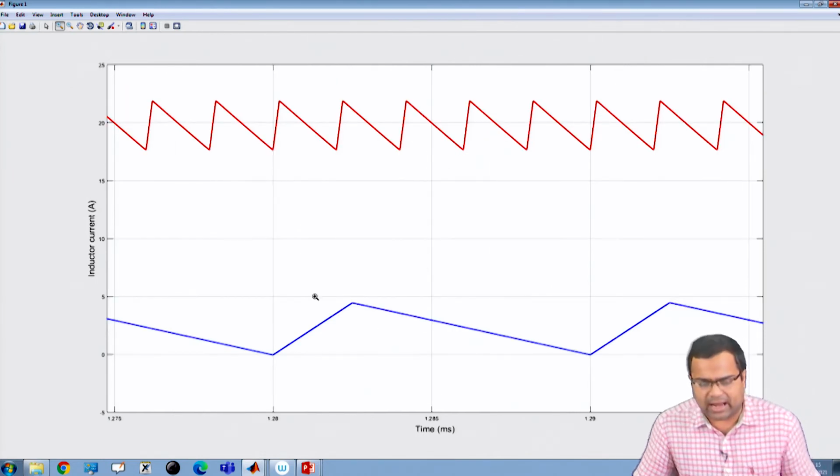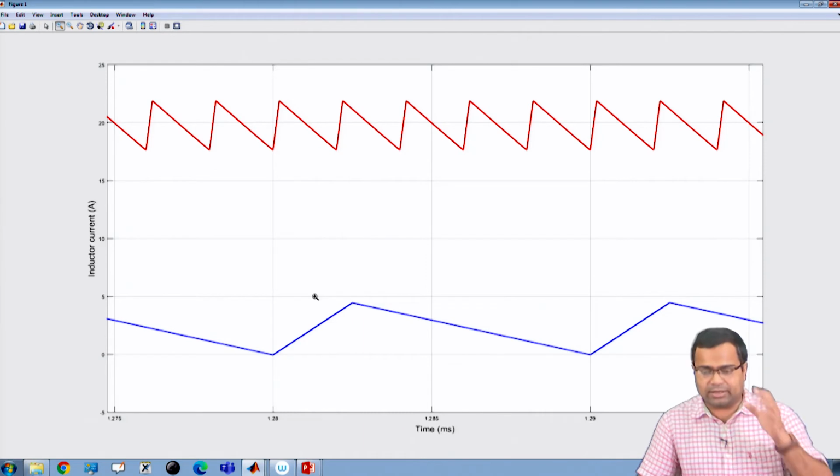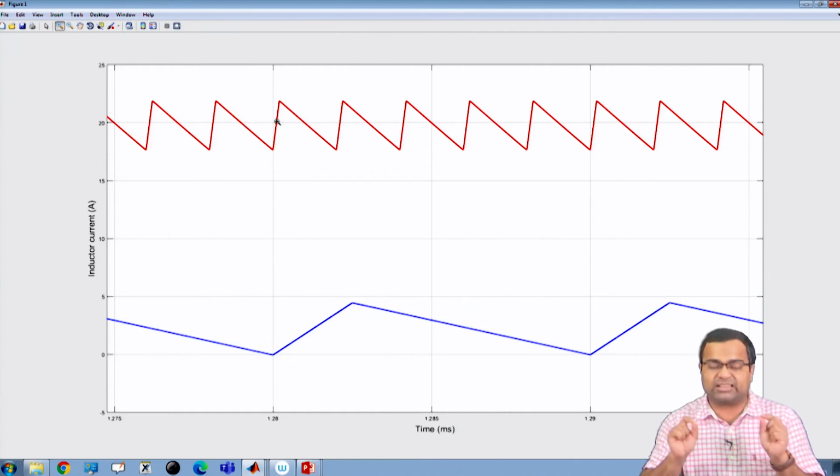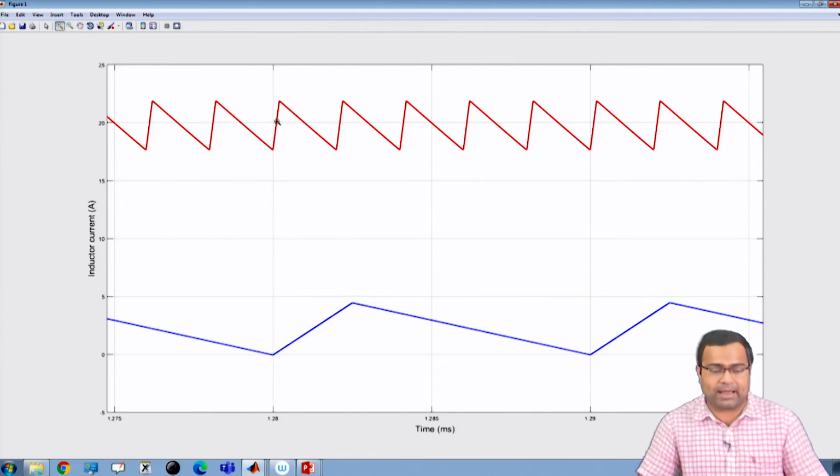Okay. So, let us go back and check. Here I am showing, if you see the waveform, the top one is the POL inductor current. Since I want to regulate the POL output to 1 volt and my desired output power is 20 watt, my desired output current is 20 ampere. So, you can see the average inductor current is closely 20 ampere. That means we are achieving that desired current using this POL converter.